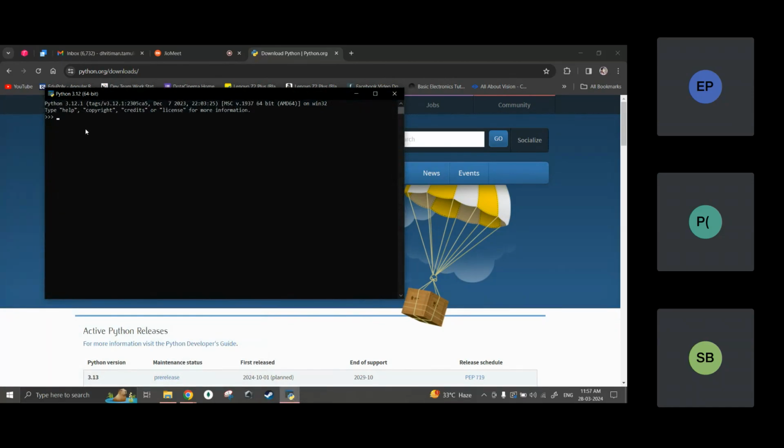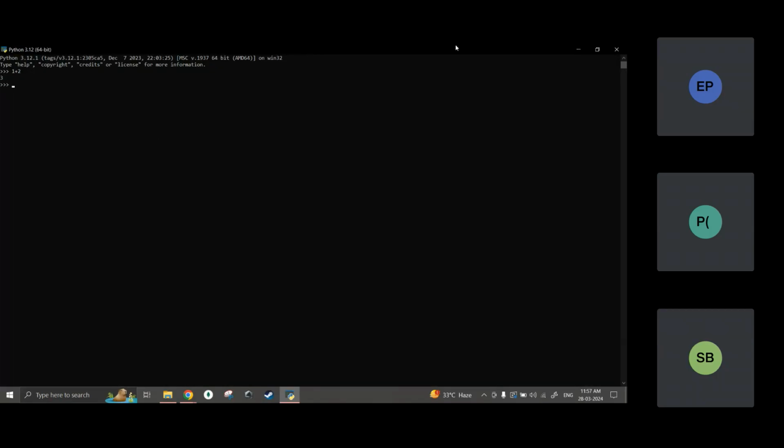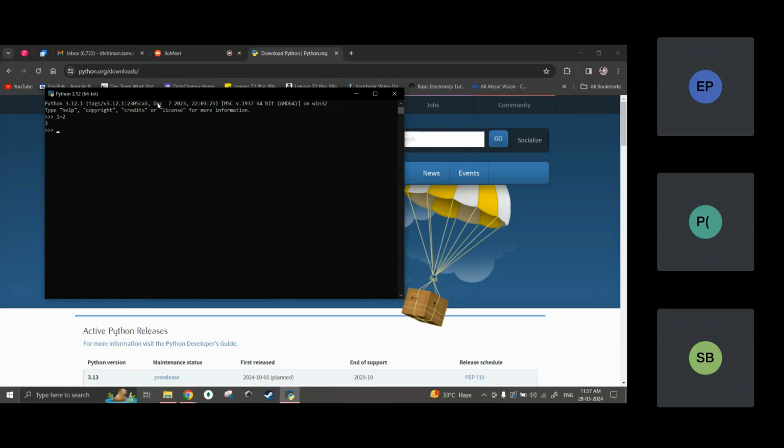Here I can write code like 1 plus 2 is giving me 3. We can see the output, right? And we can do a lot of coding, like x equal to 10, then y equal to 3. And if I write x plus y and press enter, it is giving me 13, right?